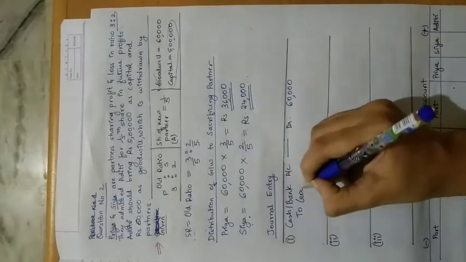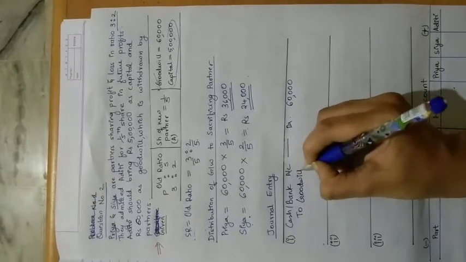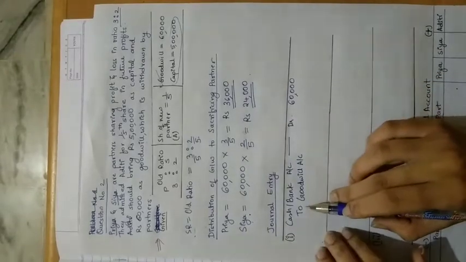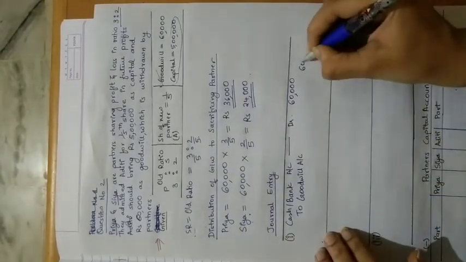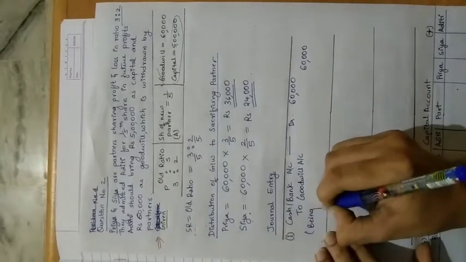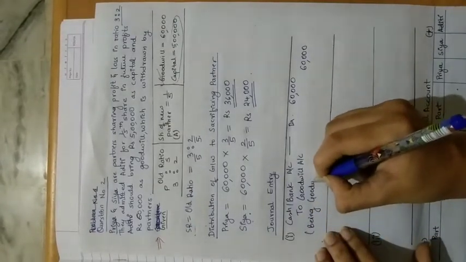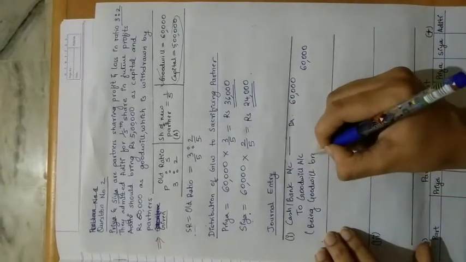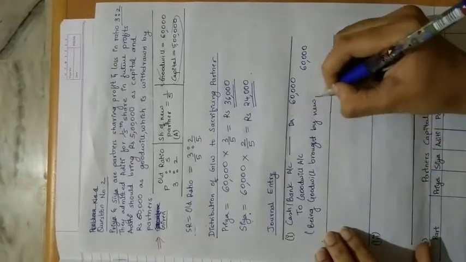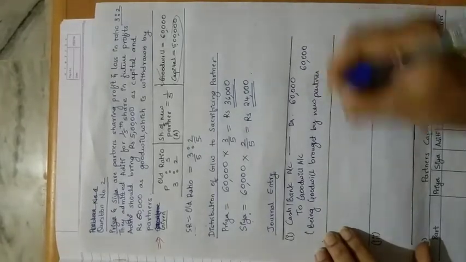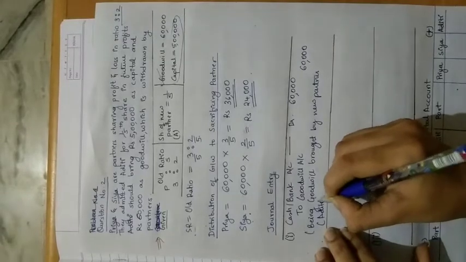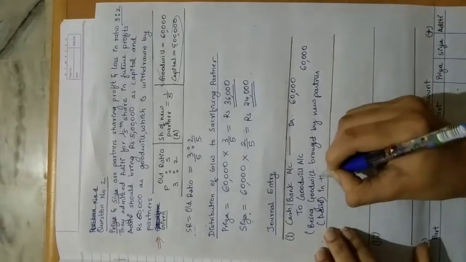Goodwill account. Okay, he's bringing this cash into the business as goodwill. So I have to write here, to goodwill account 60,000. What will be the narration? Being goodwill brought by the new partner, that is Aditi, in the business.